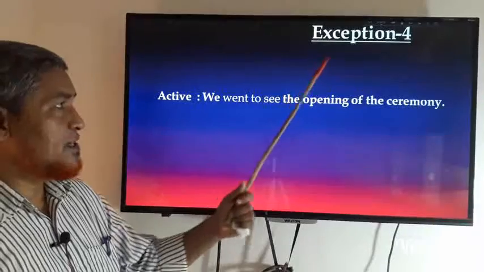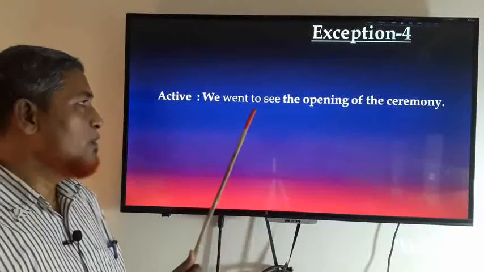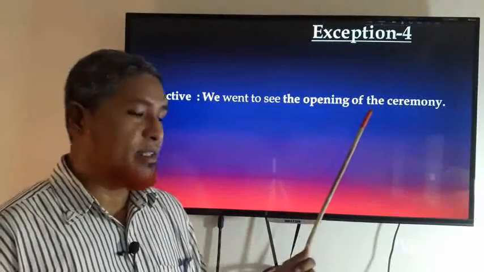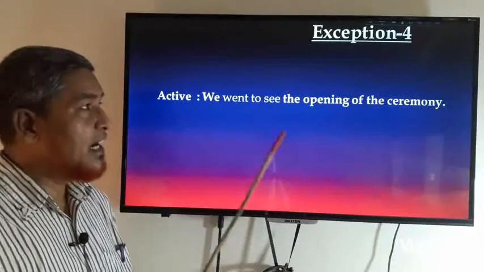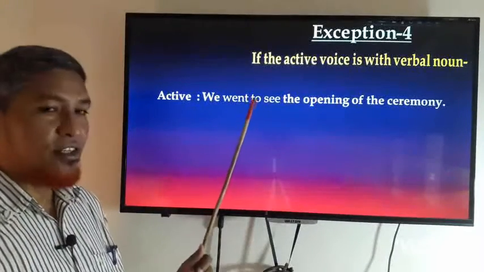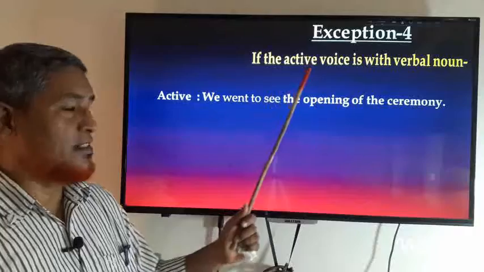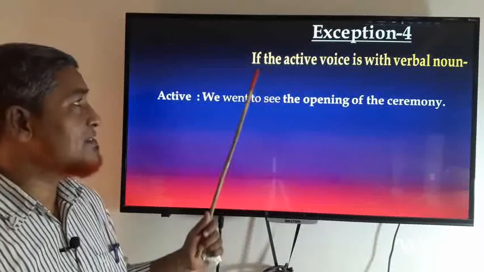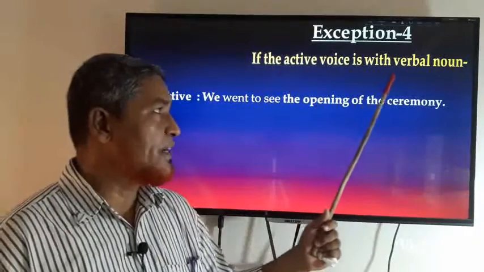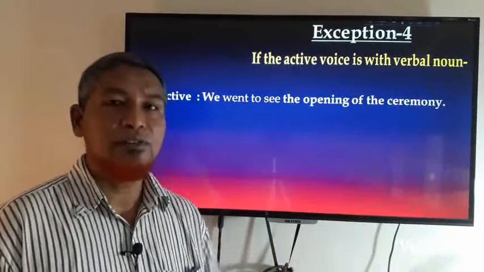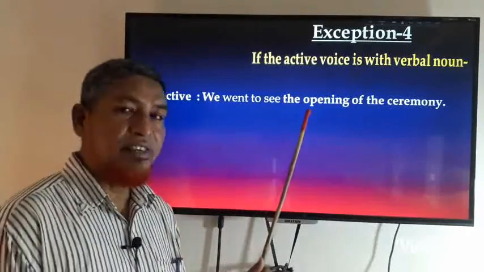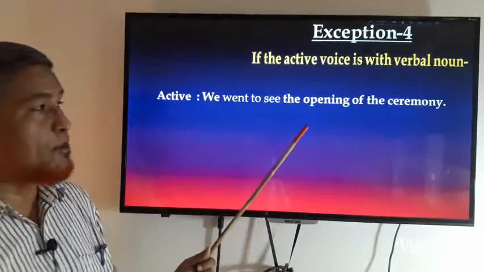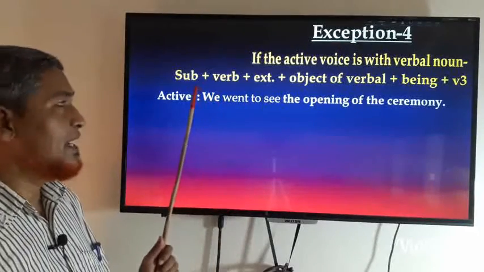Okay, exception number 4. We went to see the opening of the ceremony. It is another exceptional sentence. If the active voice is with a verbal noun, when you change it into passive voice, you will have to write it like this.